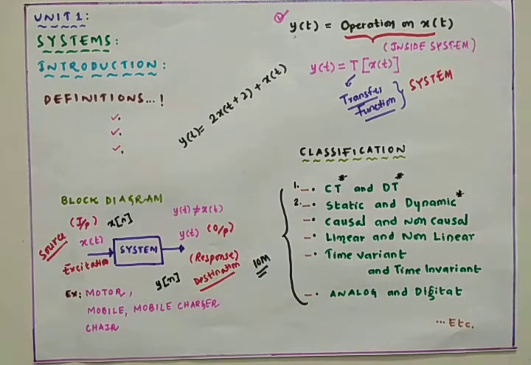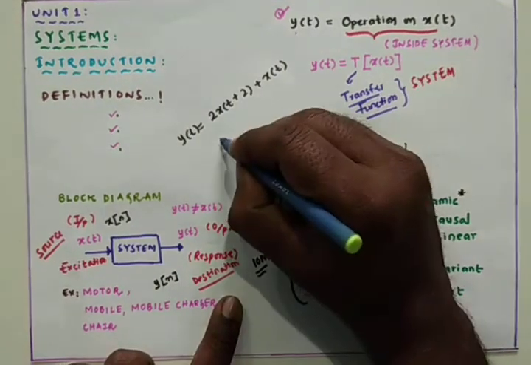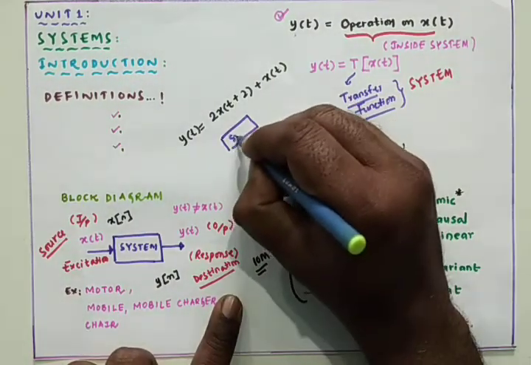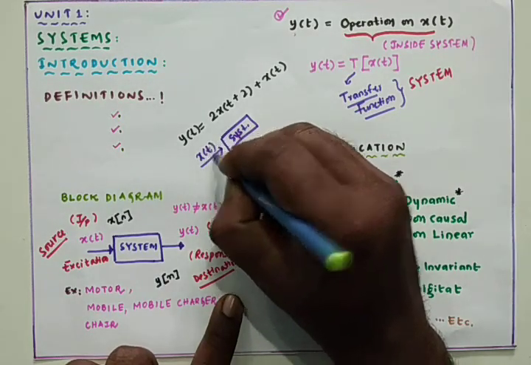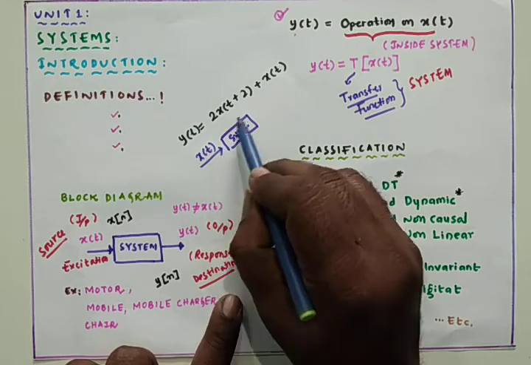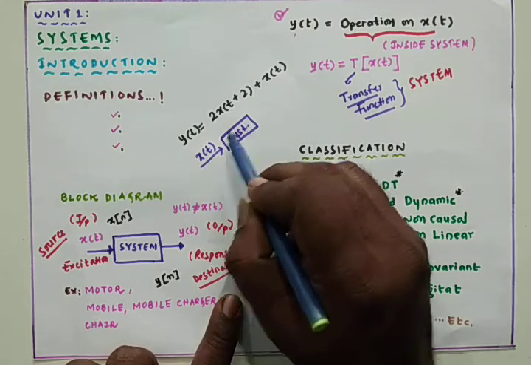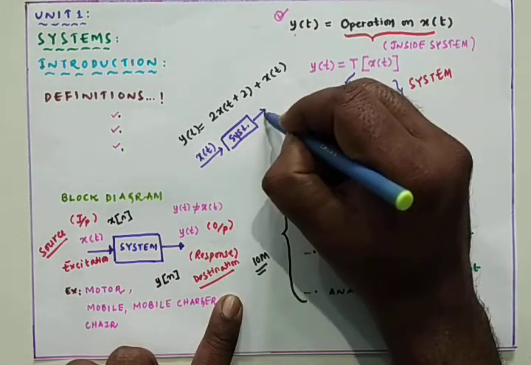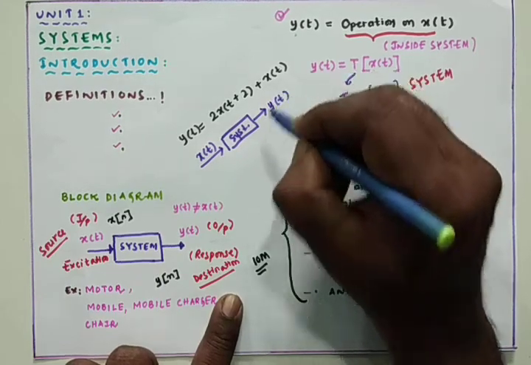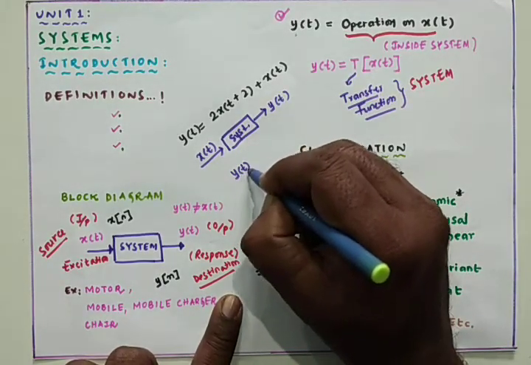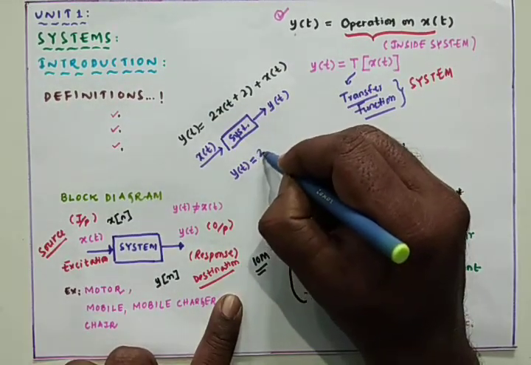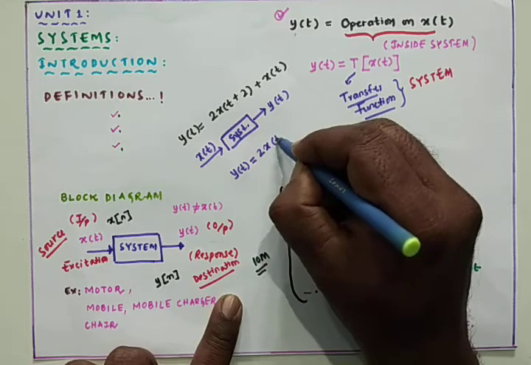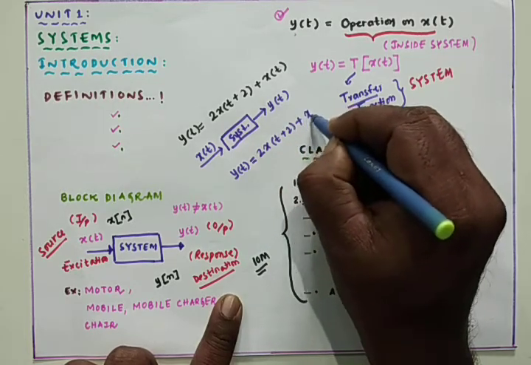That means we have a system. Assume that this is a system to which we have given the input x of t. That means x of t goes through many manipulations inside the system, so that it generates the y of t. That y of t we got in accordance with the input signal x of t, that is y of t equals 2x of t plus 2 plus x of t.